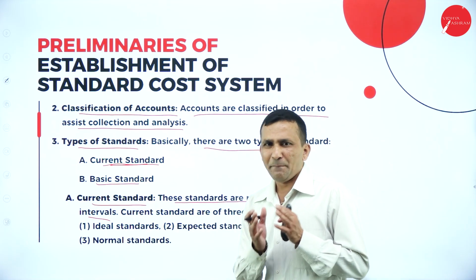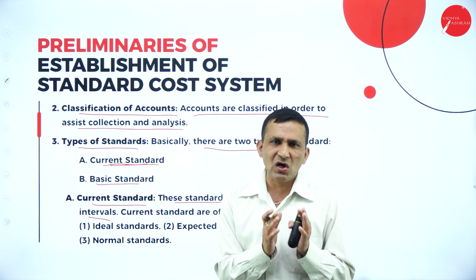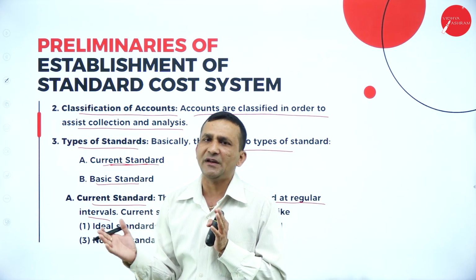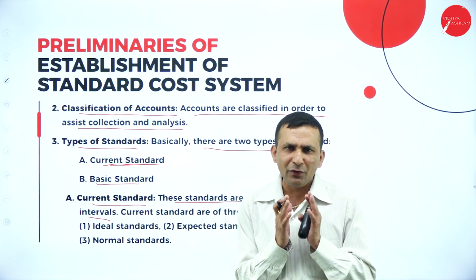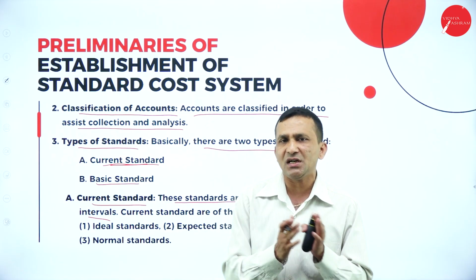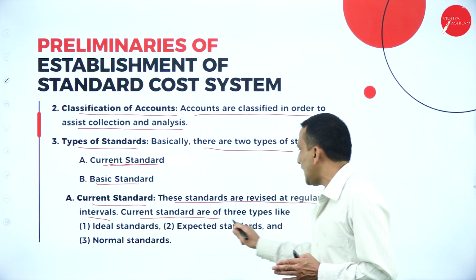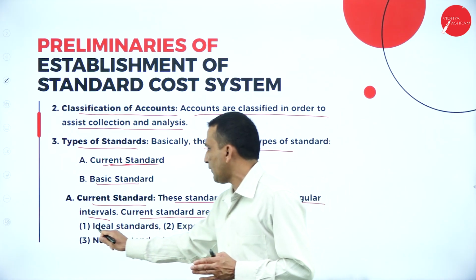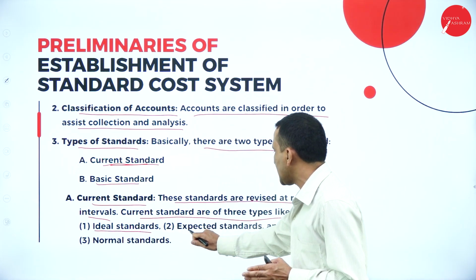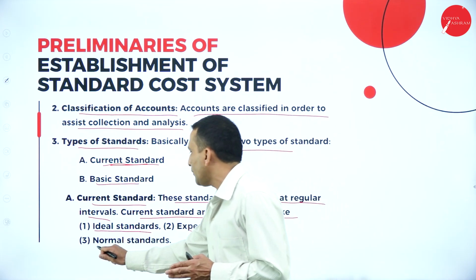The basic standard is always set with the intention of a long period, but the current standard will always be according to the situation and conditions, so revising is easily done. The current standards are of three types: the ideal standard, the expected standard, and the normal standard.